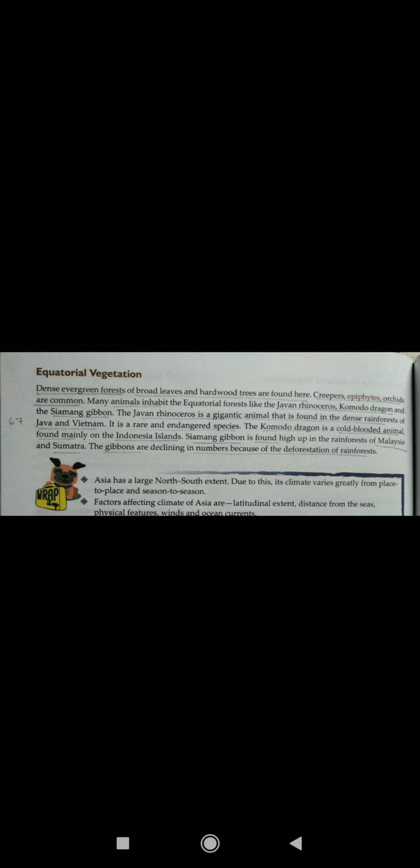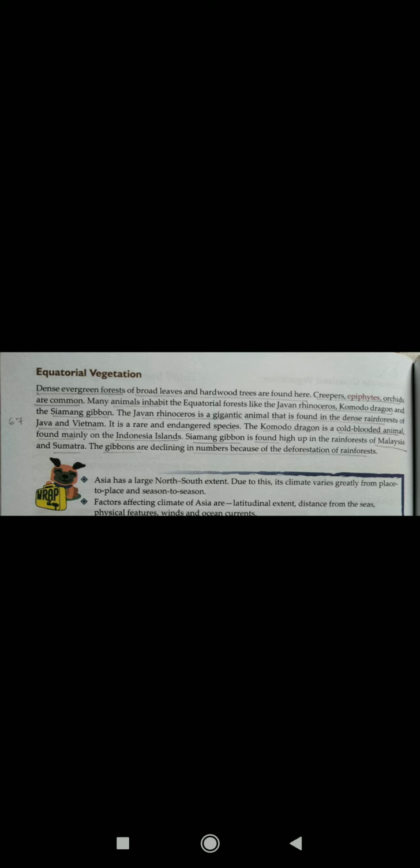So, the vegetation that you will find in the equatorial region is of broadleaves and hardwood trees. Creepers, epiphytes, and orchids are common. The animals that you will find in the equatorial forest are the Javan rhinoceros, Komodo dragon, and the Siamang gibbon. The Javan rhinoceros is a gigantic animal found in the dense rainforests of Java and Vietnam.